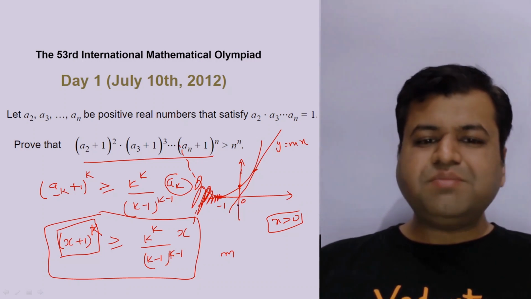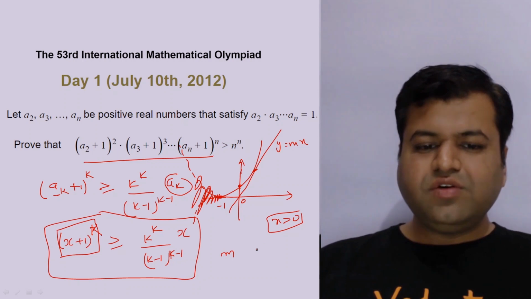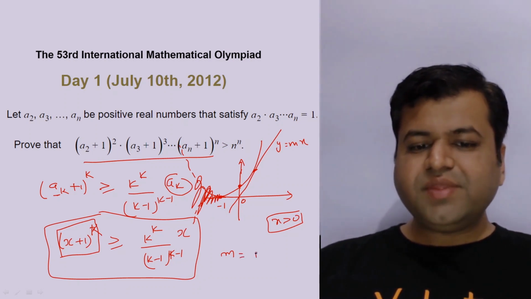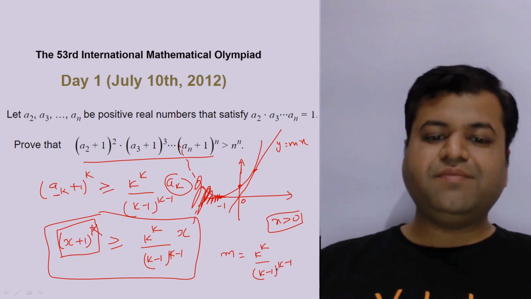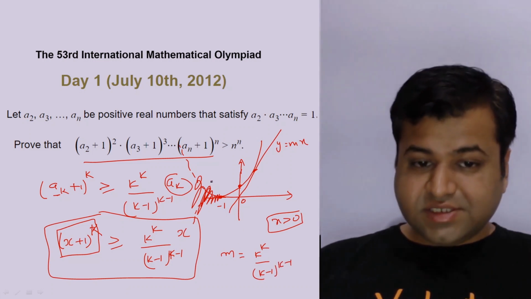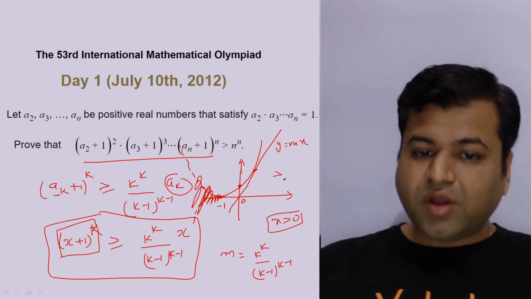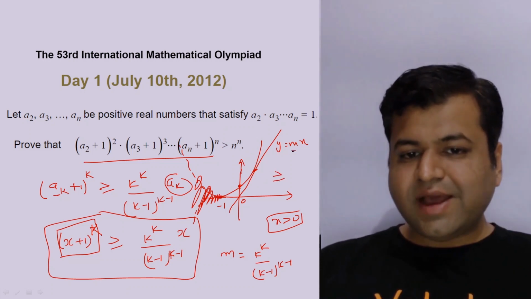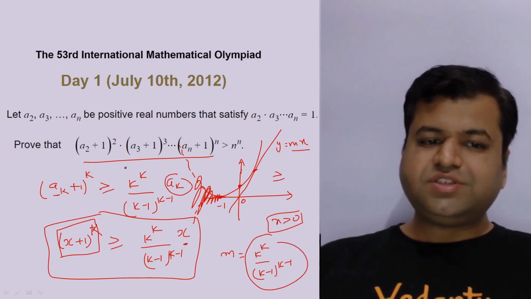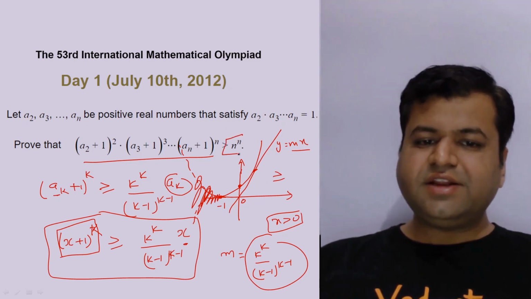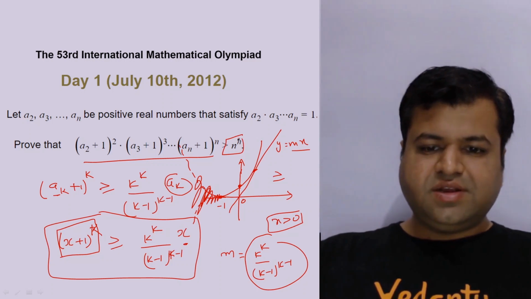By some simple basic calculus, differentiation, you will come to know that this m is nothing but k raised to power k upon (k minus 1) raised to power (k minus 1), right? So (x plus 1) raised to power k, that is this graph, is always greater than or equal to mx, where m is this, so this into x. Simply multiplying these, we will get the result n raised to power n. So this is another method to prove this question, right?